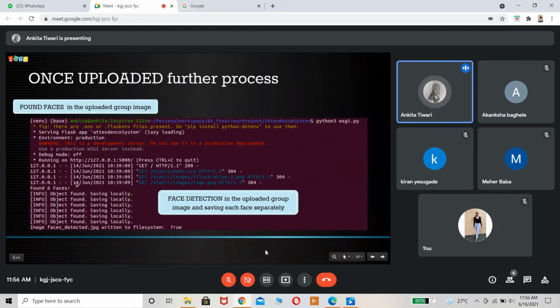If you can have a focus here, it found 6 faces in the image. What it does is it recognizes the faces that are detected. Now it scatters and saves them in the system. This is how face detection will work after image acquisition.